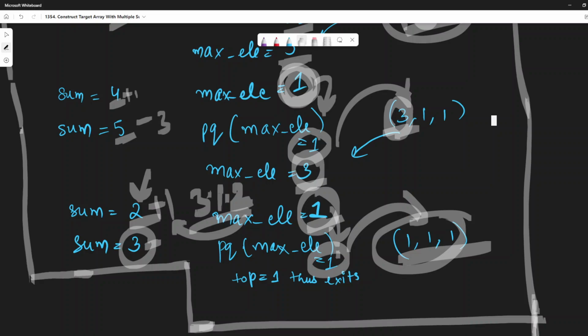Which is the required result, because they wanted n number of ones to be there. So yes, it is possible, and top also becomes equal to 1, right? So that's why we will exit and return true in this scenario.